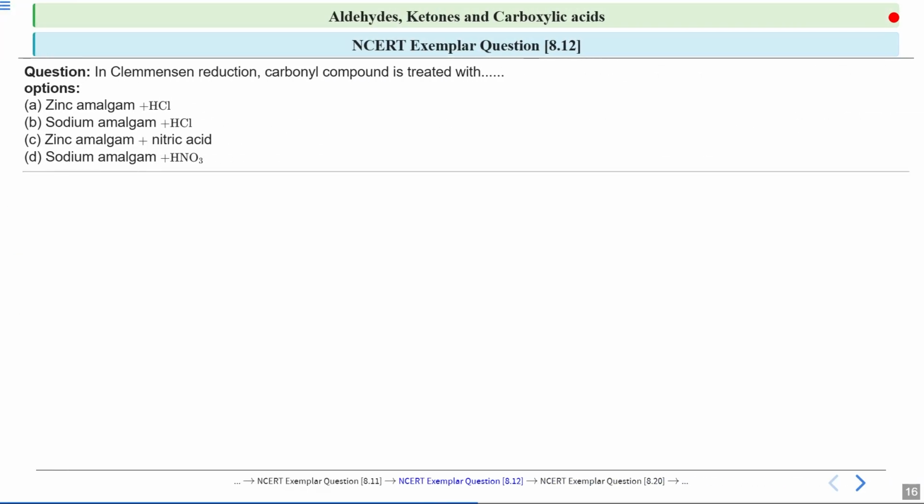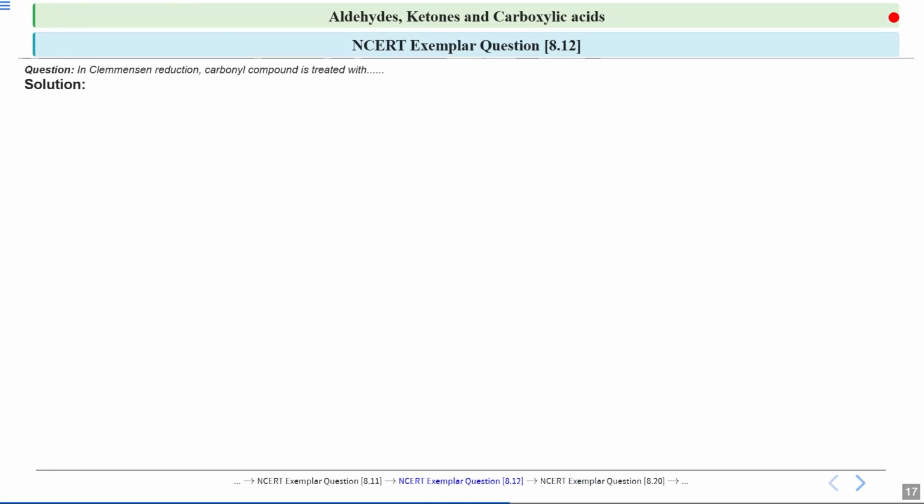Now let us look at NCERT example question 8.12. It is asked, in Clemmensen reduction, a carbonyl compound is treated with: first, zinc amalgam plus HCl; second, sodium amalgam with HCl; third, zinc amalgam with nitric acid; and D, sodium amalgam with HNO3. So you have to tell which among the following the carbonyl compound is treated with. Okay, now let us see the reaction.